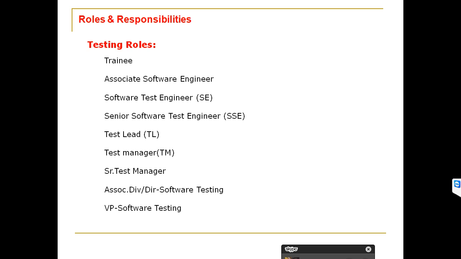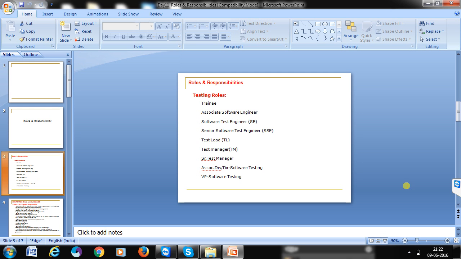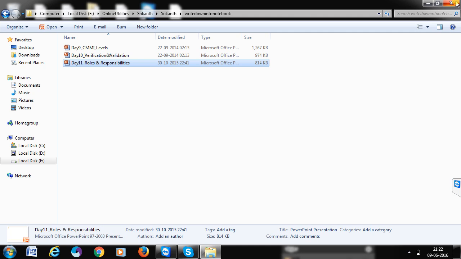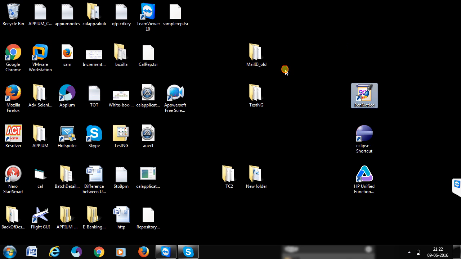This is how one testing department has these many roles in any company. This is what we are calling roles. The responsibilities we will discuss later. First we are understanding the roles, and we can go for the responsibilities in our further classes.